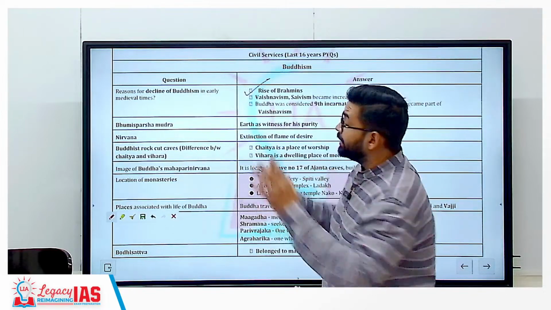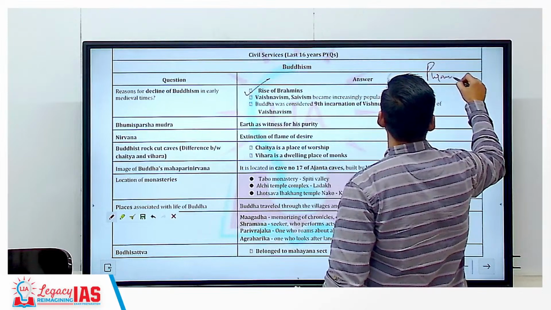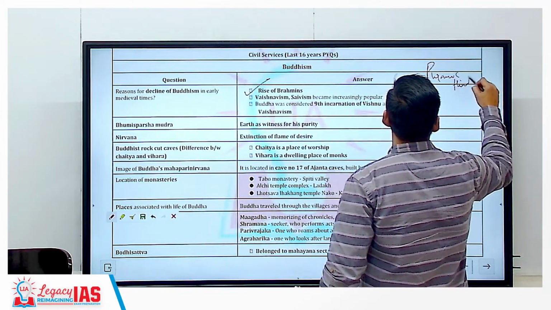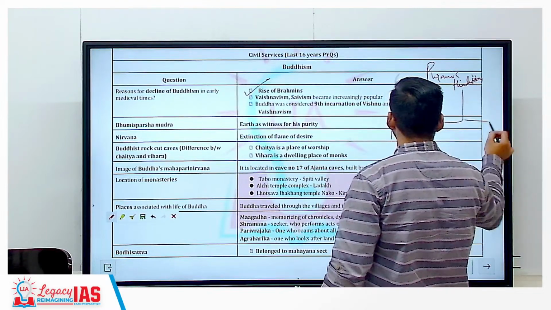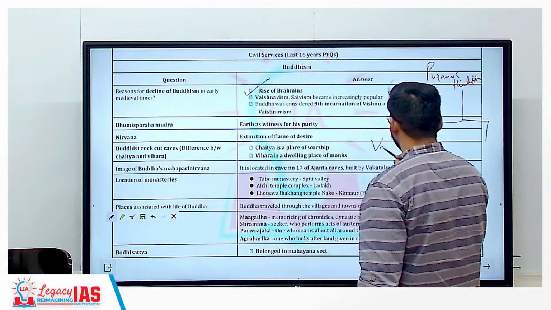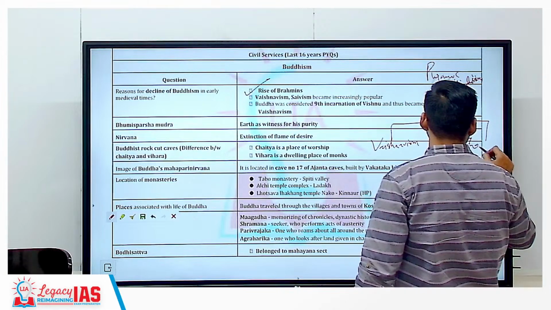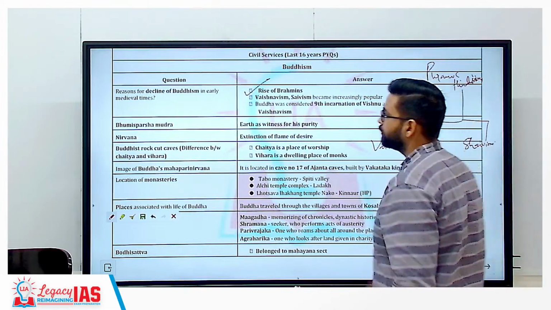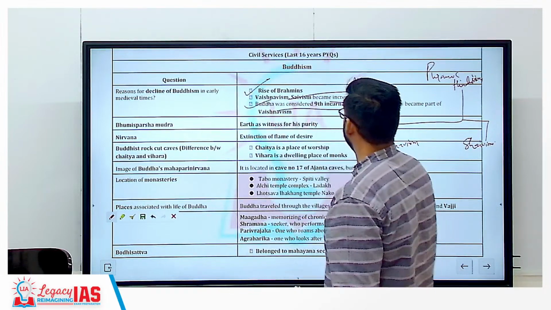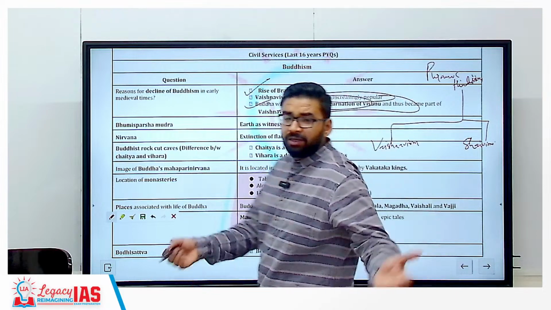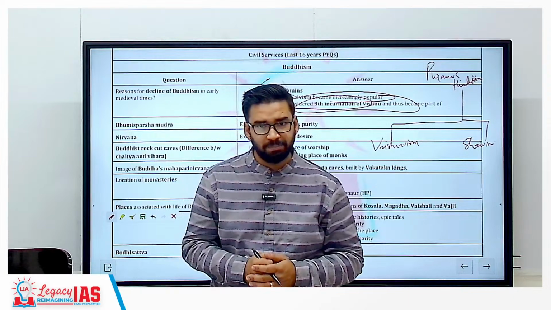Then, as I have said, Puranic Hinduism came, and in Puranic Hinduism, based on the Puranas, two important sects were created: Vaishnavism in North India and Shaivism in South India. Clear? So they became popular. Then Buddha was considered the ninth incarnation of Vishnu, and he became a part of Vaishnavism. So Buddhism got merged into Puranic Hinduism.